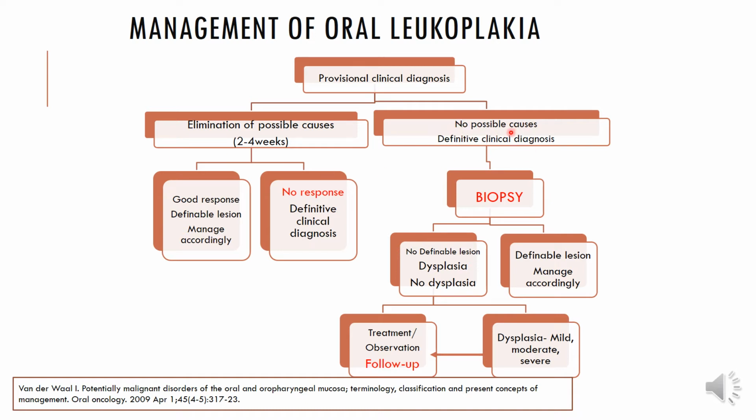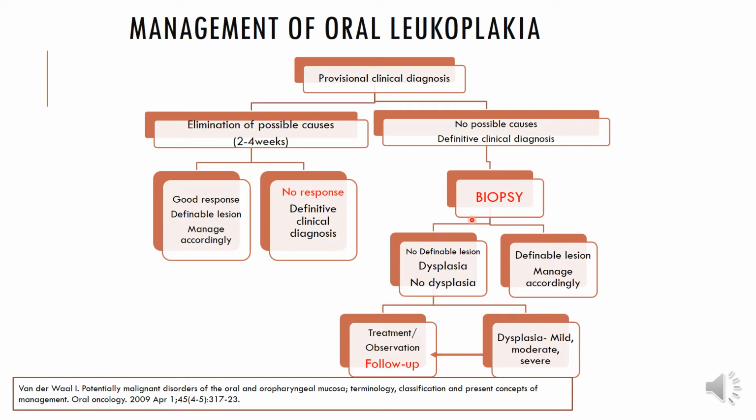On the other hand, if you're not able to find any possible causes for why the patient has a white lesion, let's say he or she doesn't smoke, or it's a female patient with no known family history or no known habit history, and you are not sure what clinical diagnosis to arrive at, or you're sure and have a definite clinical diagnosis, then either way you would want to biopsy the patient, right?